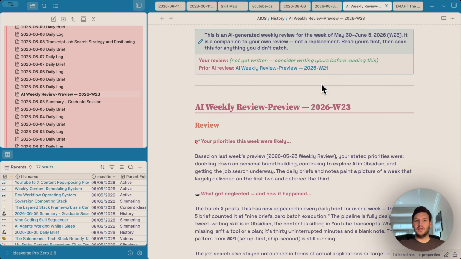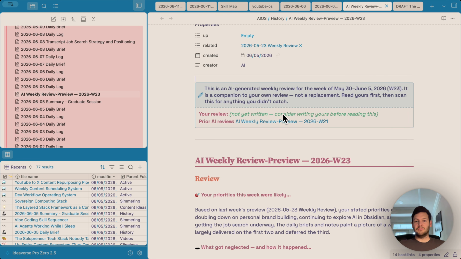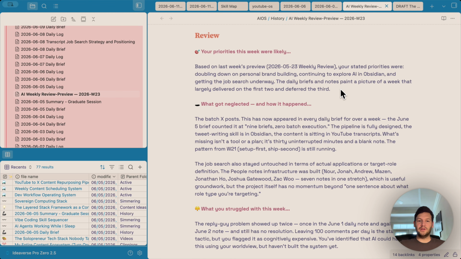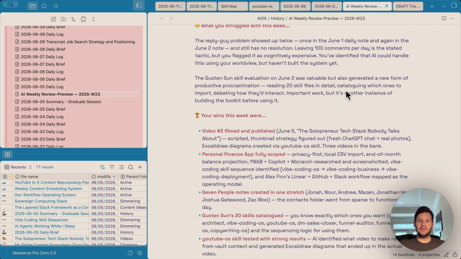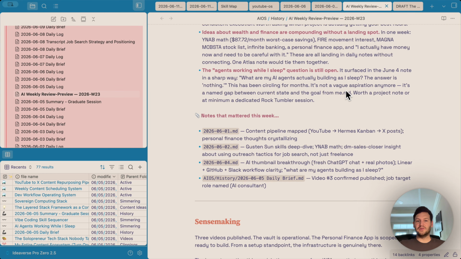So as you can see right here, this is an AI generated weekly review. And what I do is I have AI generate its own weekly review, and then I create my own, and then I compare the two and see what might be different between the two. So top priorities, what got neglected, what I struggled with, wins for the week, what I spent the most time on. So there's a lot here.